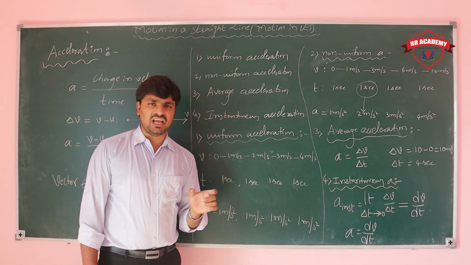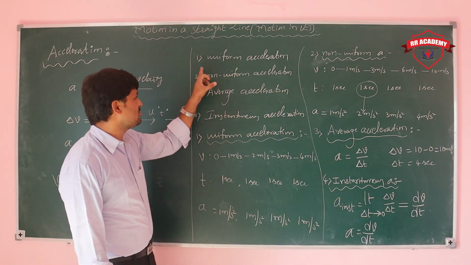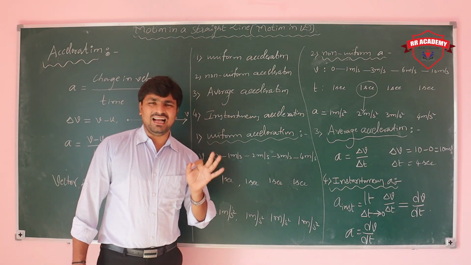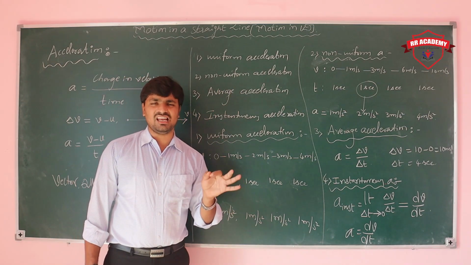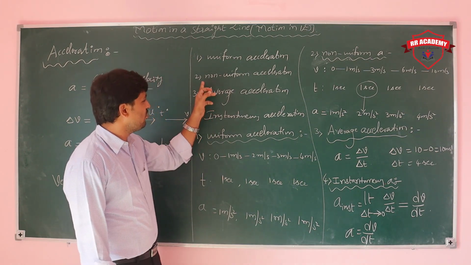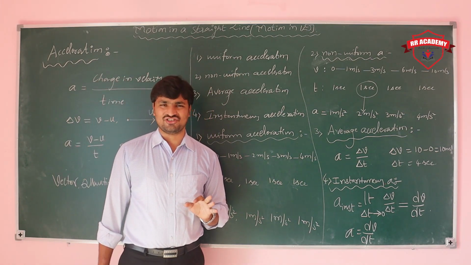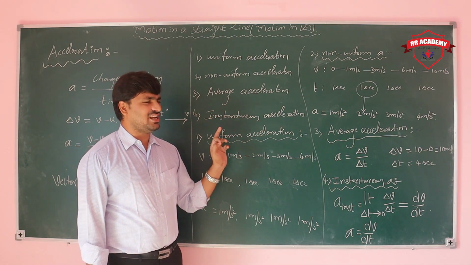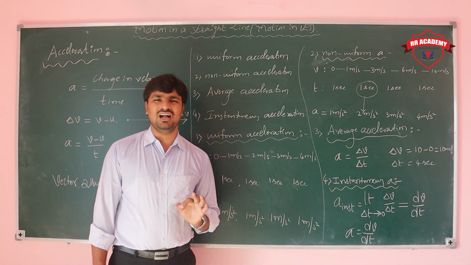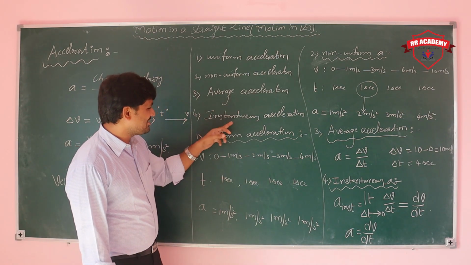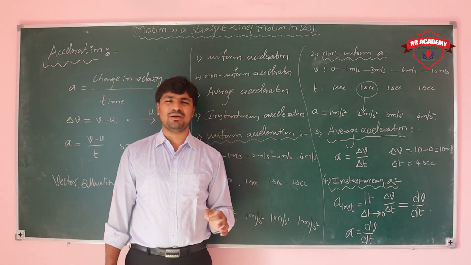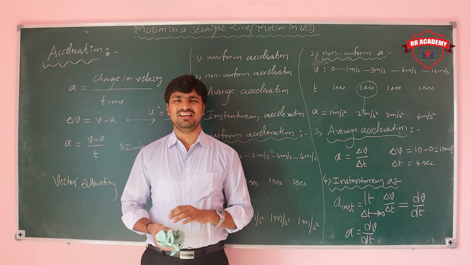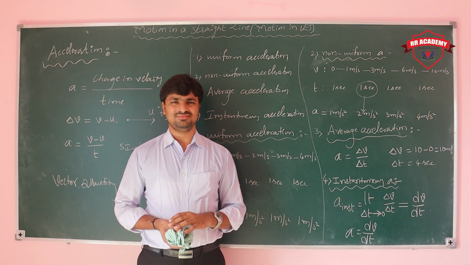Non-uniform is unequal change in velocity in equal intervals of time. Average is the total change in velocity in the total interval of time. Instantaneous is the acceleration of a particle at a particular instant of time.